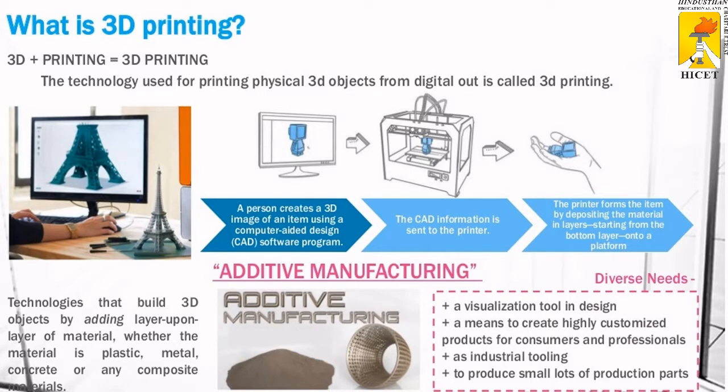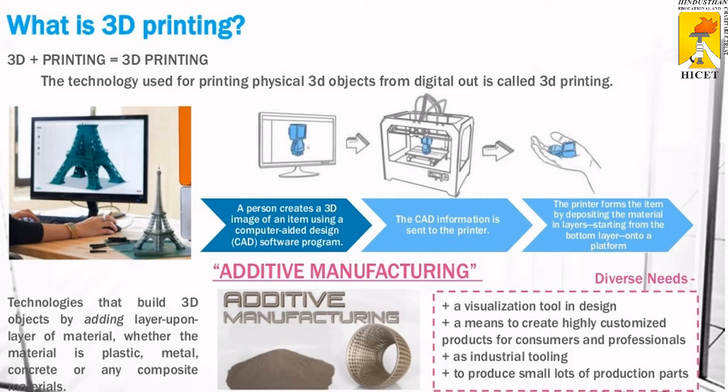What is 3D printing? 3D printing is a technology used for printing physical 3D objects from a digital output. We have 3D models, and the 3D models are converted into real objects by using 3D printing methods. These are technologies that build 3D objects by adding a layer upon a layer of material. Whether the material is plastic, metal, concrete, or any composite material, it can be used. This technology is called additive manufacturing.